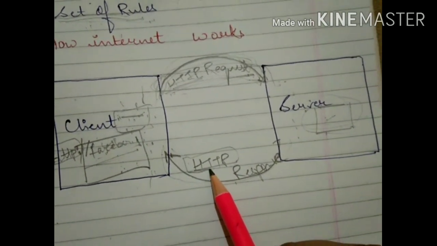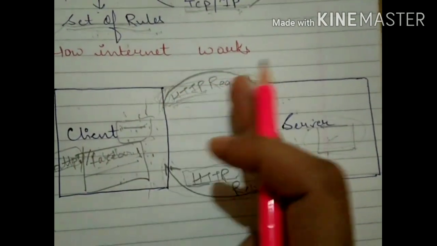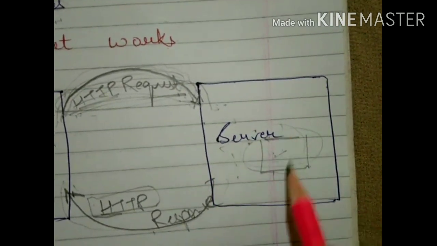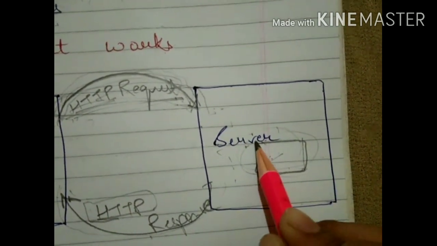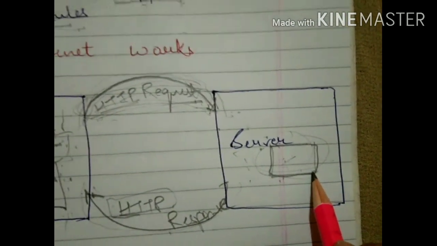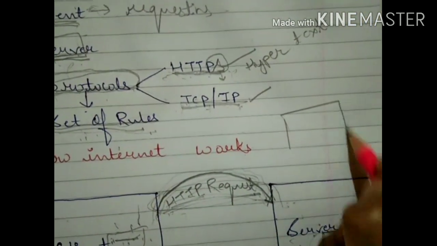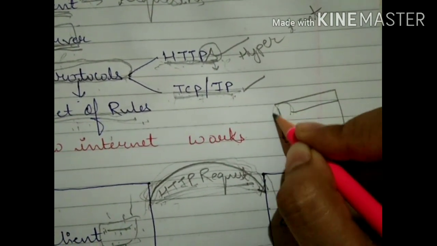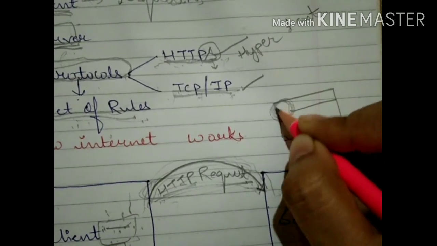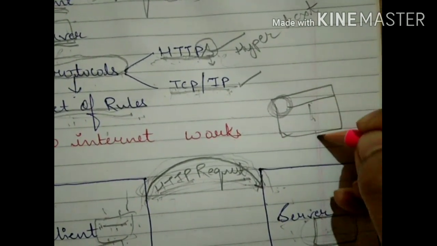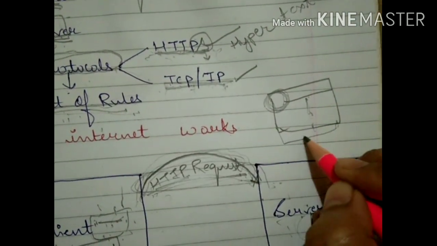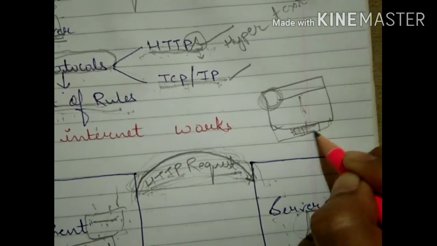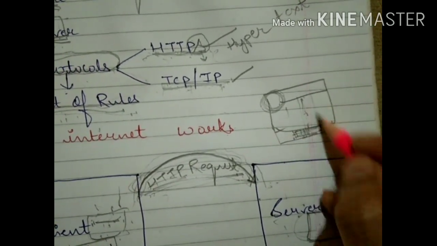Okay children, now how does the internet work? So the client side work is done, it has sent the request. Now on the server side, what happened? The server is searching that page. Suppose this one is your Facebook page, but the size of this page is very large. Have you seen that when you write facebook.com, a circle is processing, and a little bit of data, and in Internet Explorer you have seen a green bar at the bottom, that bar is green and at last completely green and your complete page will open.